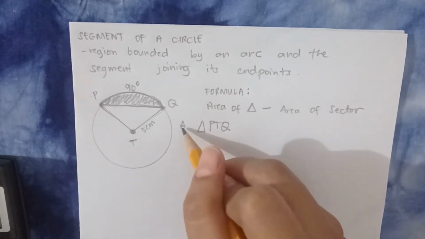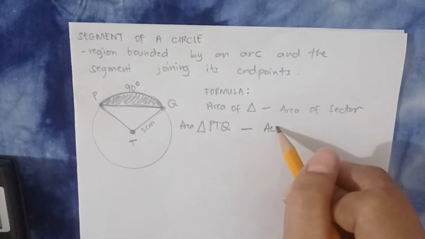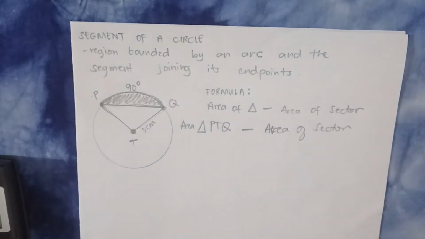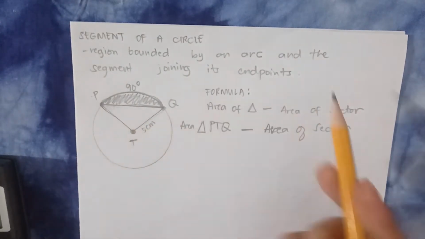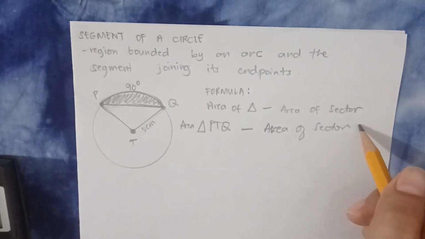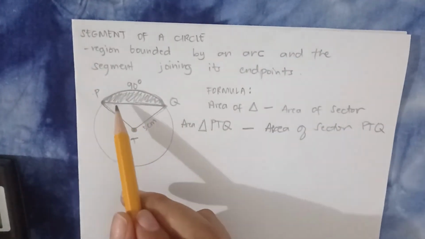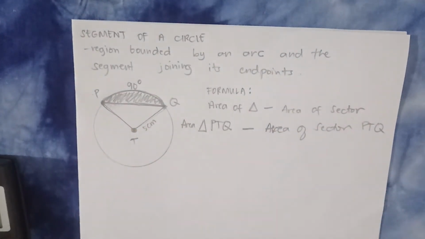So, area of triangle PTQ minus the area of sector. Anong sector yung nabuo natin dito? Yung part ng pizza, di ba? Ito yon. PTQ pa rin. So, area of sector PTQ. Isusubtract mo yung kabuang area minus dun sa sector na yon.